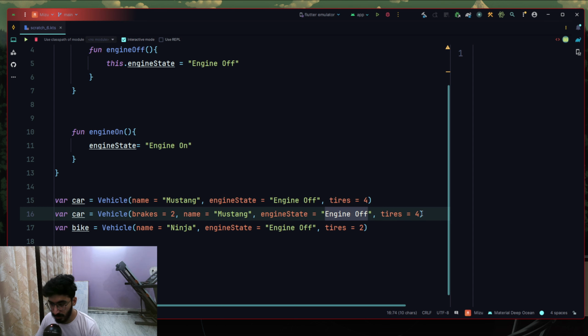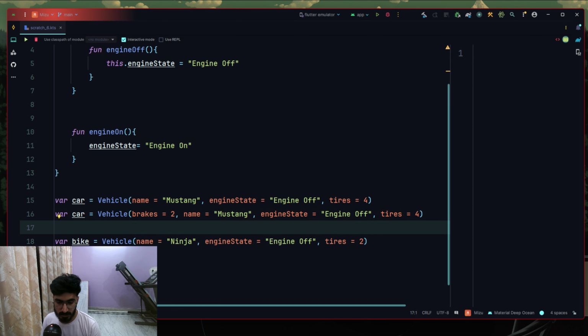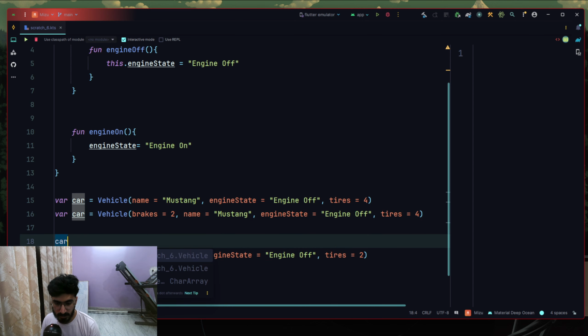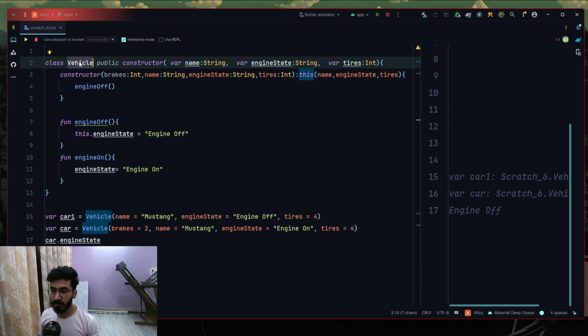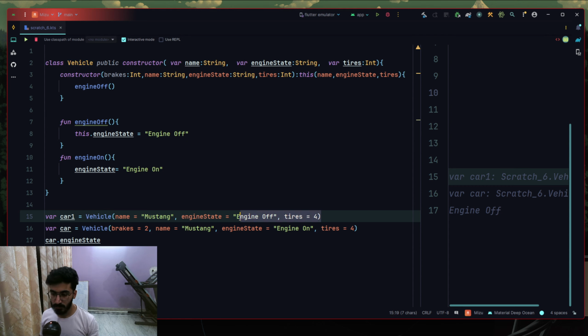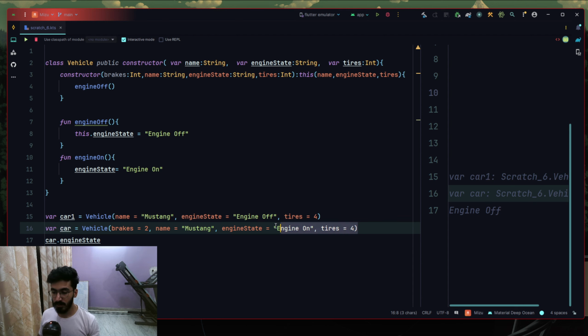And in this secondary constructor, let's try to do this and say car dot. As you can see, with this secondary constructor, what we can do is actually give this vehicle class some default values. That's why a secondary constructor is used. We have a vehicle here which has certain values, and then we have another vehicle here which has default values, right?